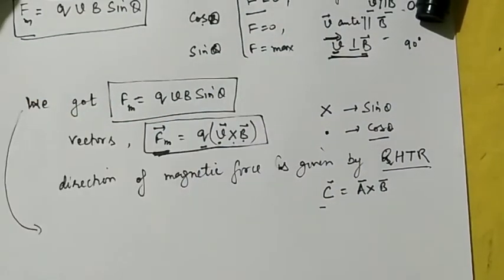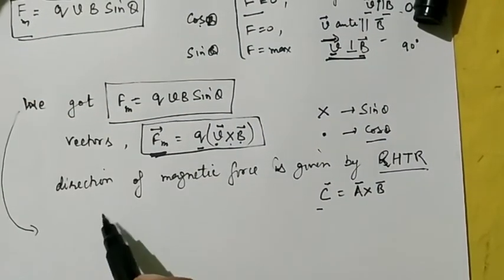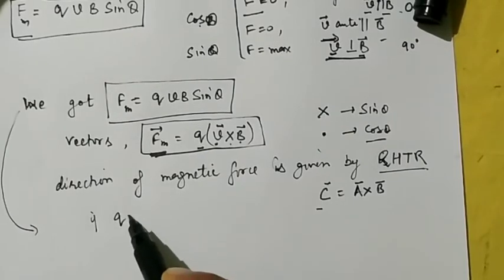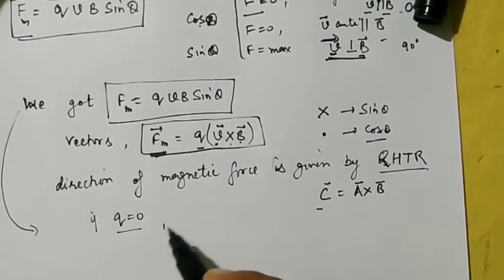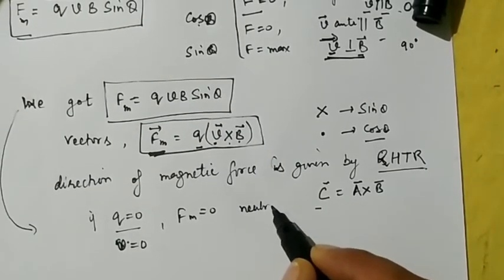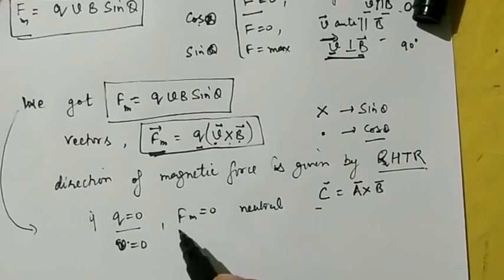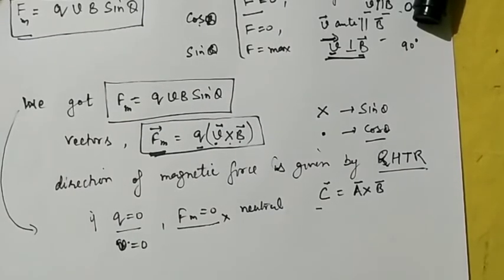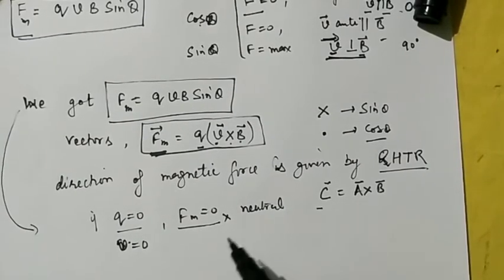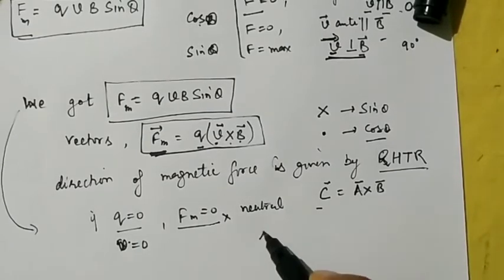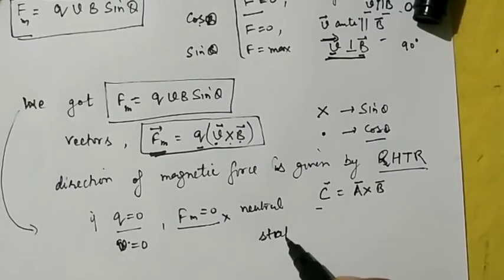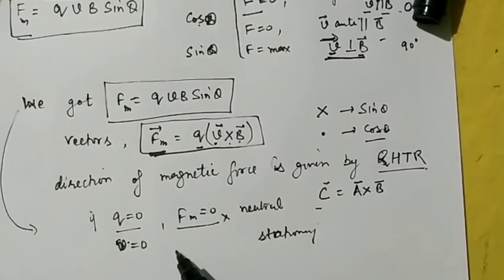So similarly, more about the magnetic force. From here you can see that if Q is 0, अगर चार्ज 0 है तो मैग्नेटिक फोर्स भी क्या आती है? 0 आती है. अगर पार्टिकल न्यूट्रल है, if the charged particle is not there, it is a neutral particle, and any neutral particle which is moving in a magnetic field does not experience any force because the charge is 0. Further, if velocity is 0, अगर velocity 0 है तो particle क्या हुआ? वो that is particle is stationary. अगर particle stationary है, then again the force is also equal to 0.